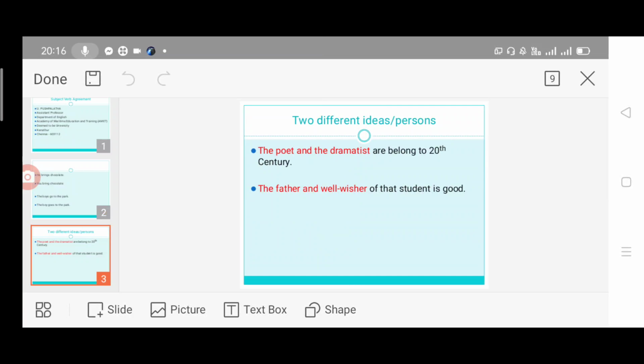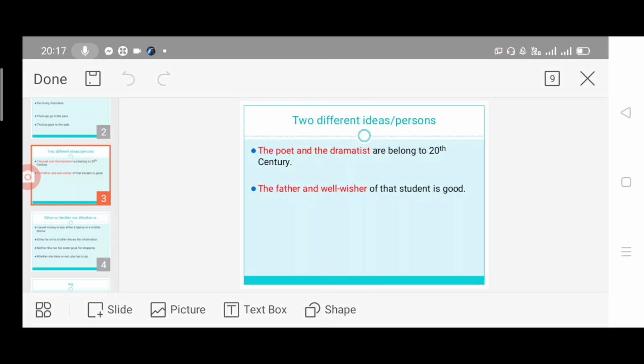Let's see another example. The father and well-wisher. See the sentence carefully. The father and well-wisher. There is no article here, which means father and well-wisher are similar, only one person. So we are not using plural but singular. The father and well-wisher of that student is good. Here there is no article used, which means only one person is there. So we are using singular is.